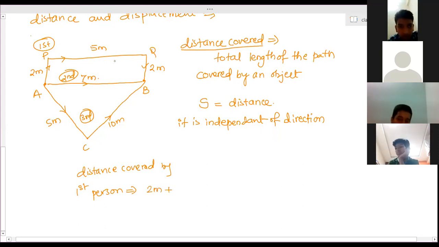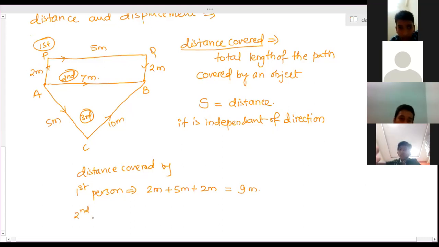Again, P to Q, he has covered 5 meters. And again, from Q to B, the person has covered 2 meters. So the total distance is 9 meters. The distance covered by the first person is 9 meters.